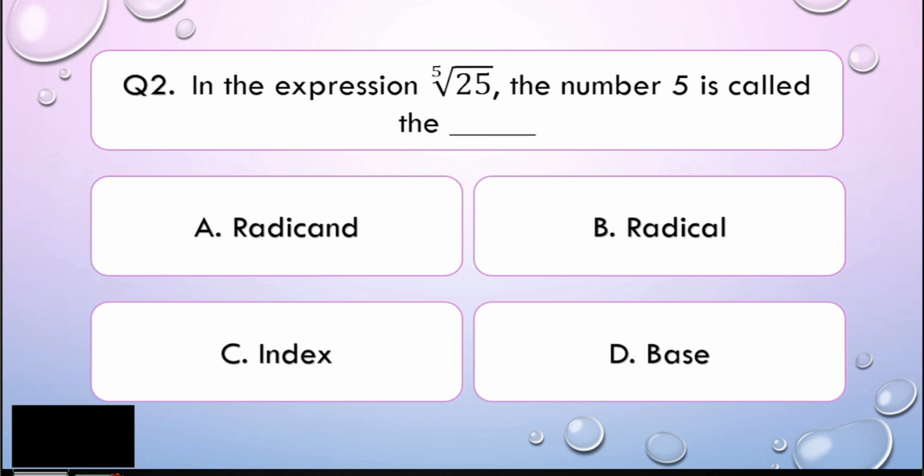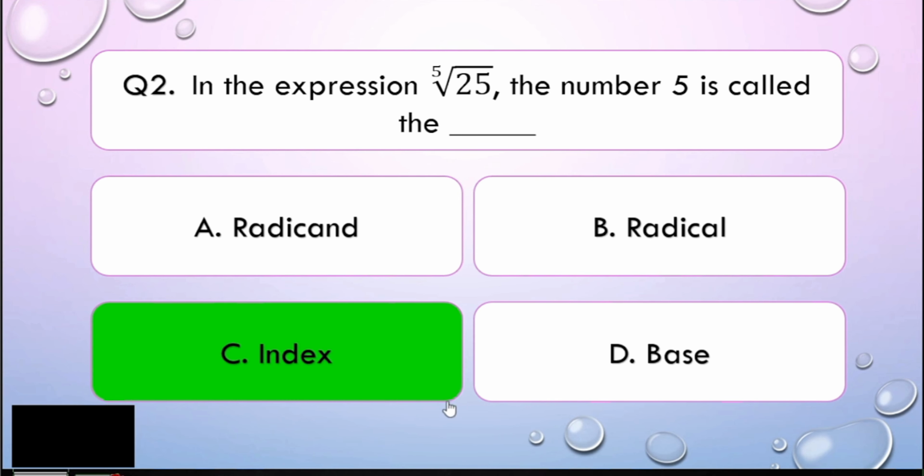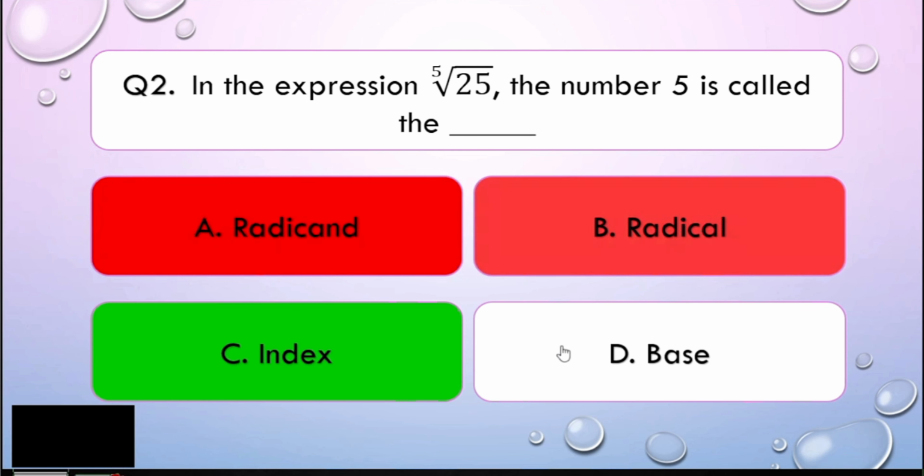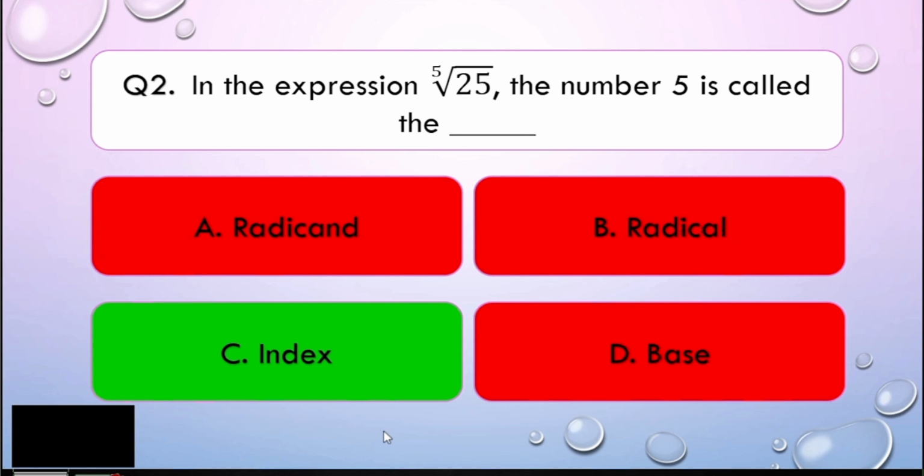In a radical expression, if the expression inside the radical sign is known as radicand, what do you call the number that is actually here? That is what we call, very good, it's not the base, but it is known as the index. Letter C, my dear math learners. Easy, right? So now let us go to question number 3.